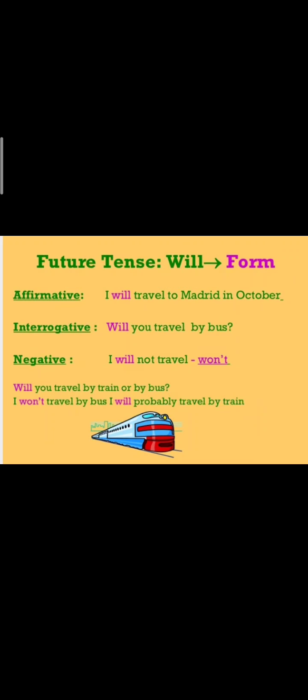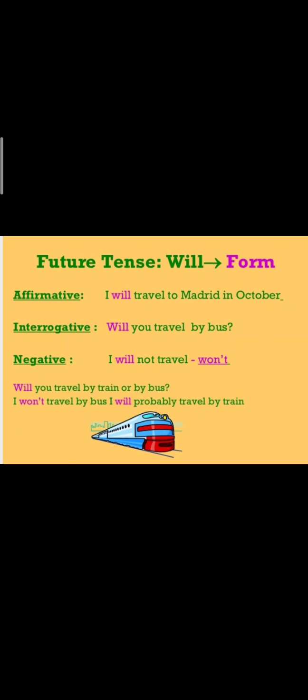Now we will learn the structure of future tense. Affirmative. I will travel to Madrid in October. I is the subject here: will plus verb first form plus object. Interrogative. Will you travel by bus? When we are making an interrogative sentence, we are using the auxiliary verb prior to the subject. Will plus subject plus verb first form plus object.